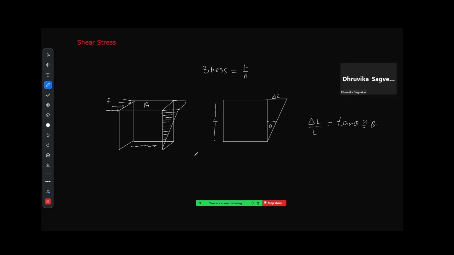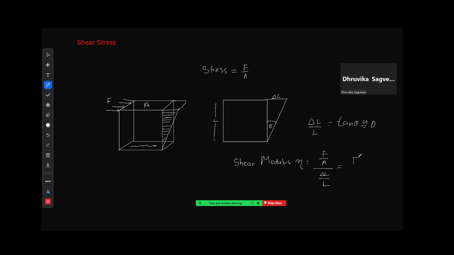So the shear modulus, eta, can be written as F upon A divided by delta L upon L. Now remember, here the area is the top area and the length is the vertical distance, and delta L is the maximum change in the upper area.